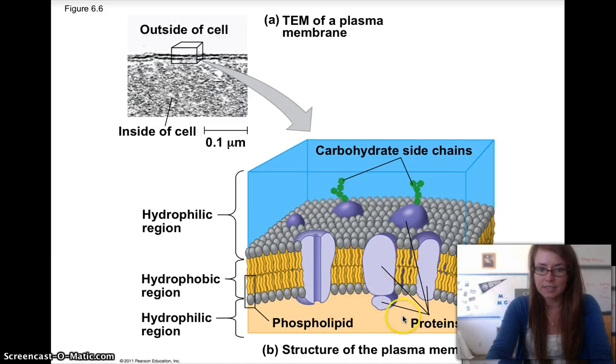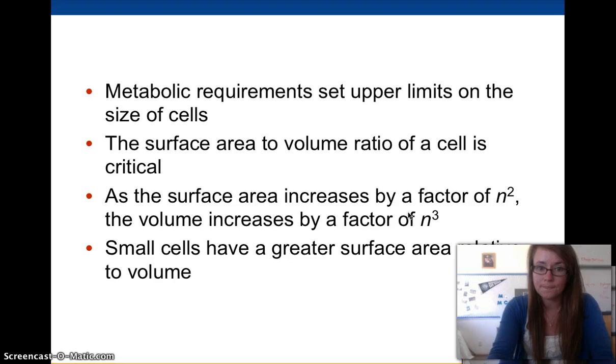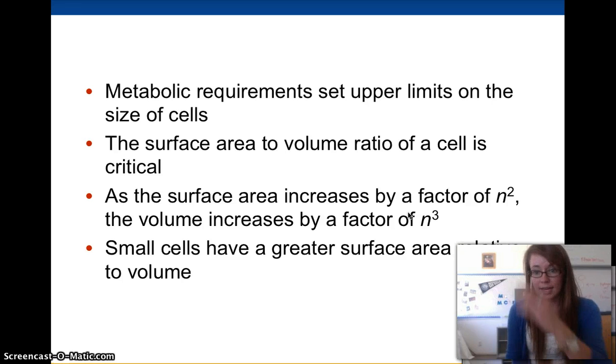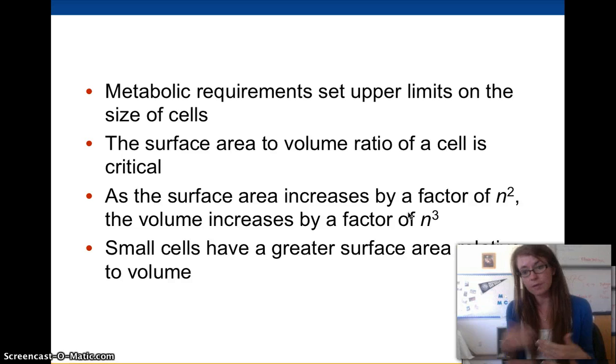Then there's a lot of other things, proteins, side chains. We'll talk about that when we get to a different chapter. And it's really important to note that cells cannot get to be very big. That's why as we get older, so we start off as babies and then grow into adults, our cell sizes don't really change. What happens is the number of cells that we have changes, because our cells can't get to be very large.